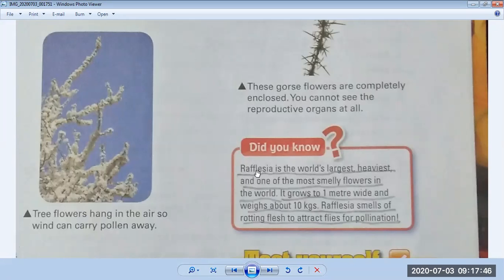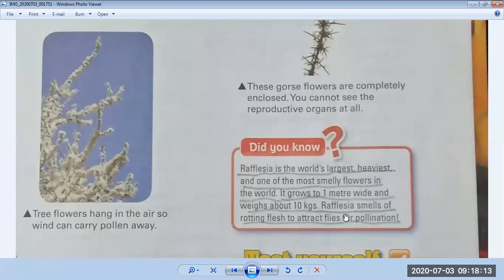Okay, this is a Rafflesia, the world's largest, heaviest, and one of the most smelly flowers in the world. It grows to 1 meter wide. You can imagine 1 meter wide. Its width is 1 meter, and its weight is about 10 kilograms. This is an amazing fact.